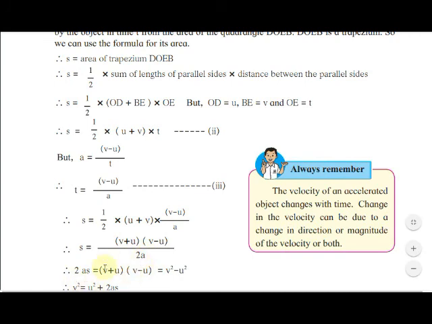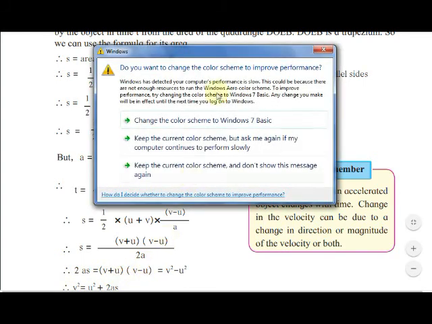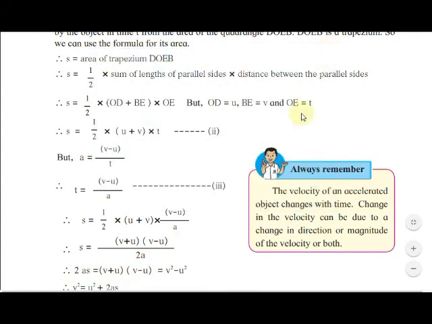What will come? 2AS is equal to V plus U into bracket V minus U. V multiplied by V is V square, U multiplied by U is U square. A plus B into bracket A minus B, what will it be? A square minus B square. So V square minus U square has come over here.